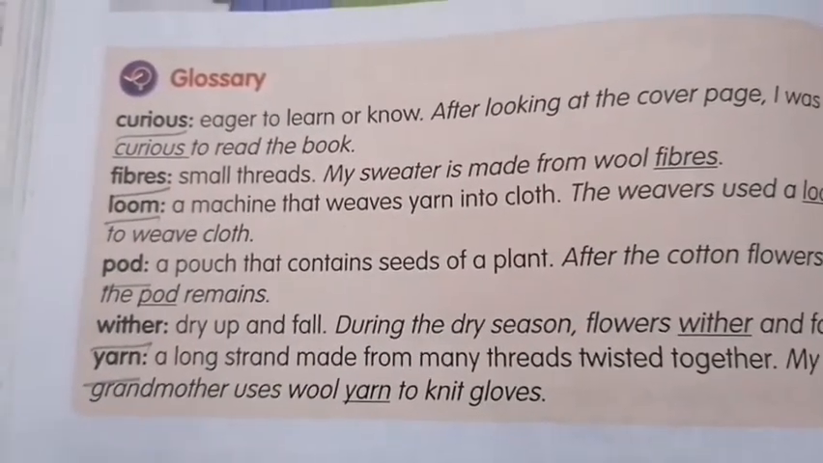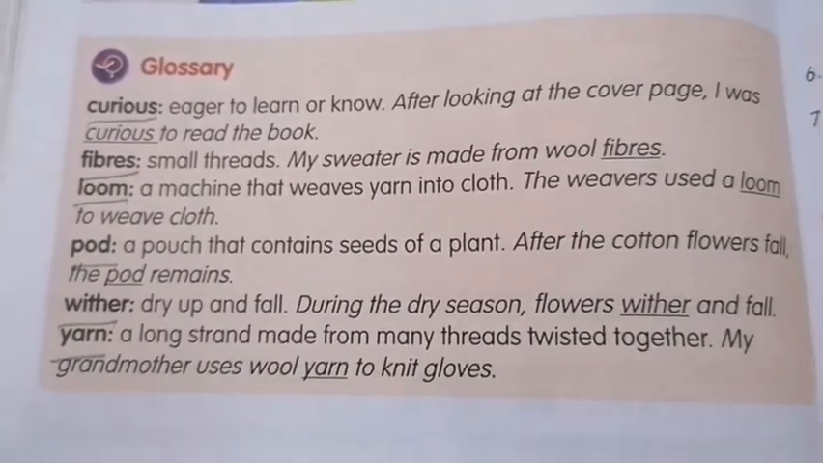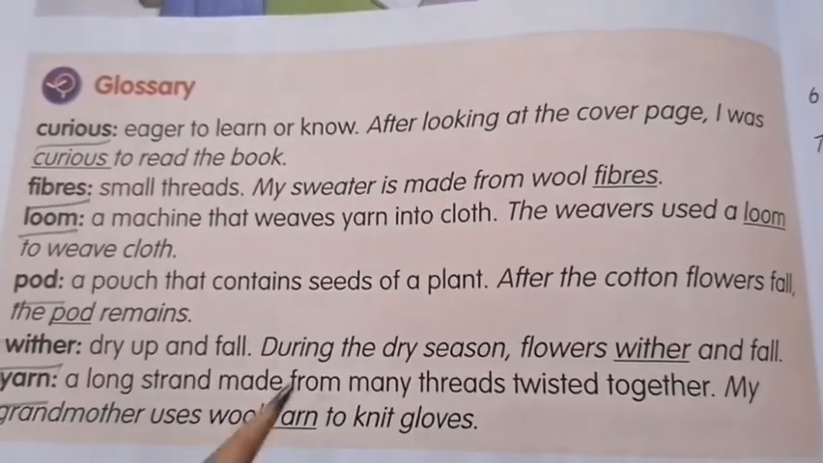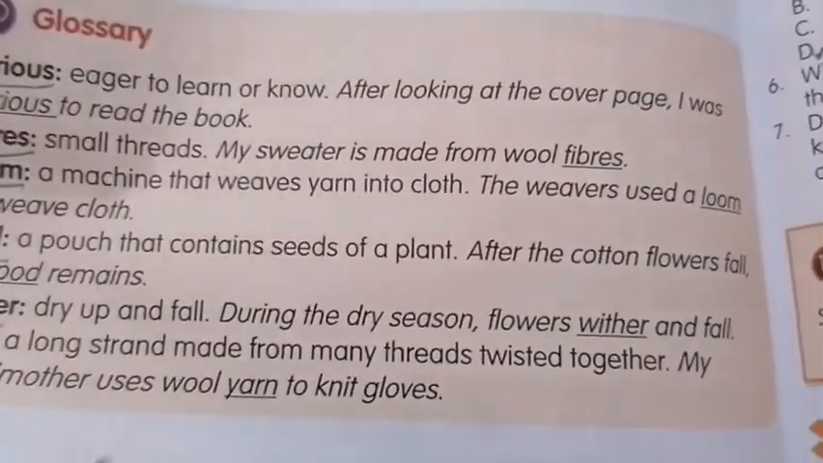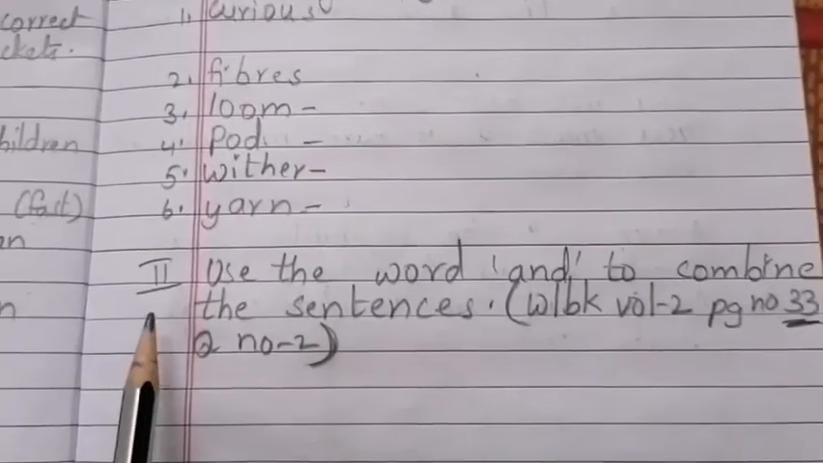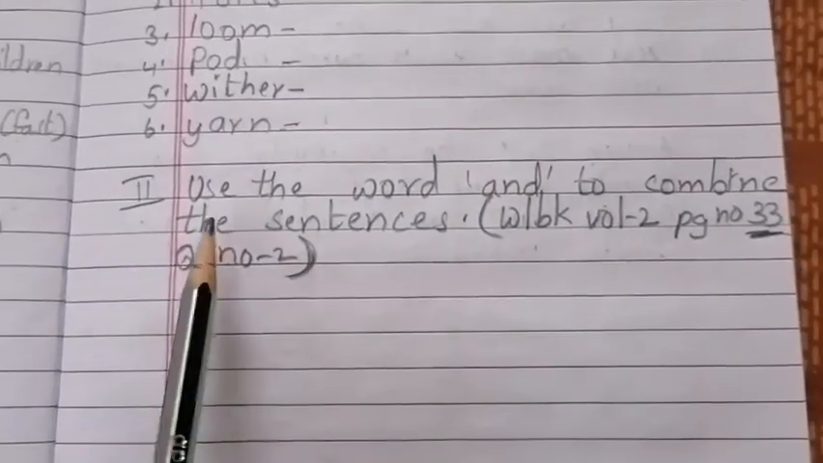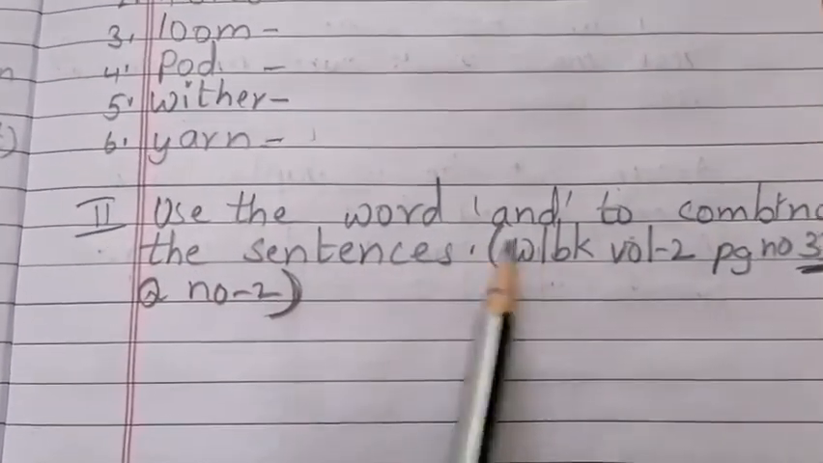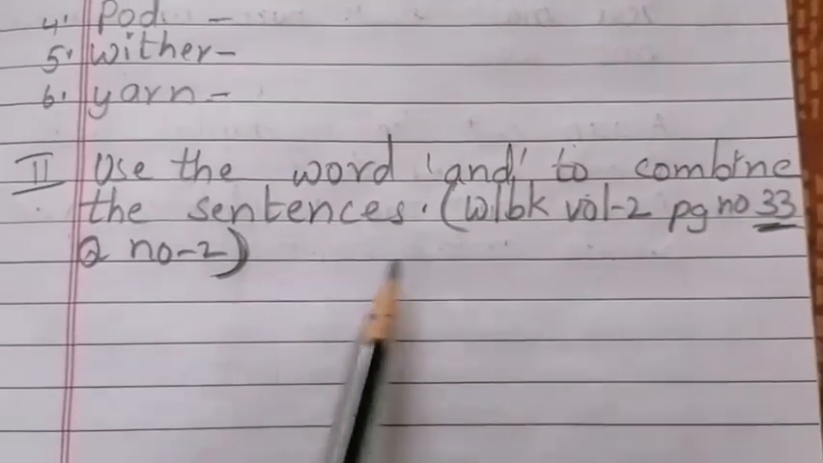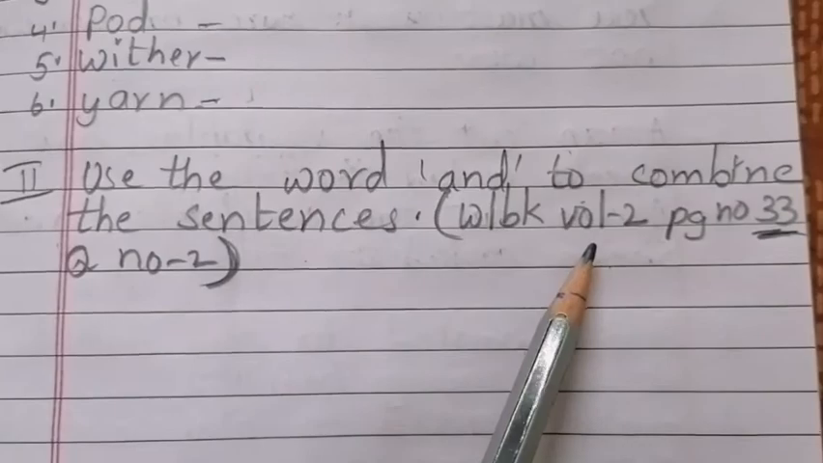Not only writing, children, you have to learn with the spellings. You will get meanings. Okay? And also you have to learn to make sentences. Maybe you may get fill in the blanks. After completing the first bit, write the second bit. Use the word "and" to combine the sentences. From where you have to write that? Workbook volume 2, page number 33, question number 2.